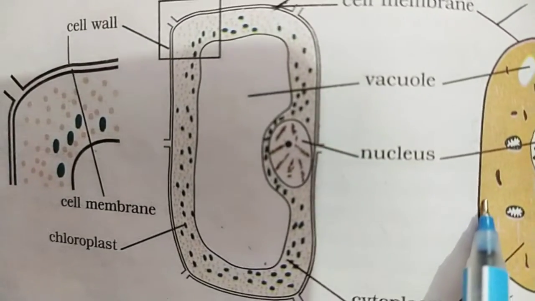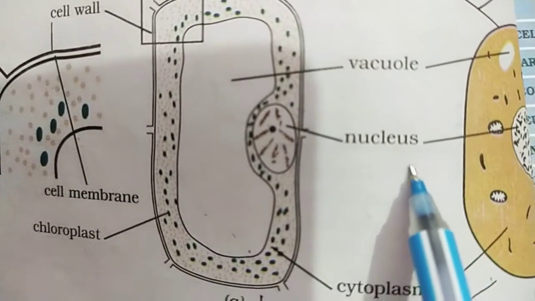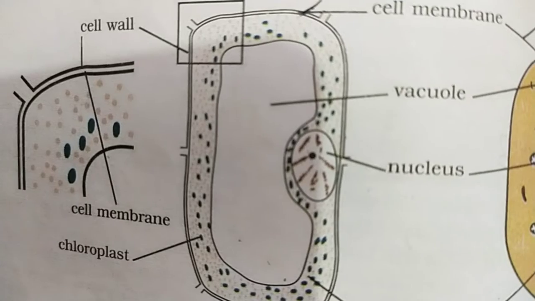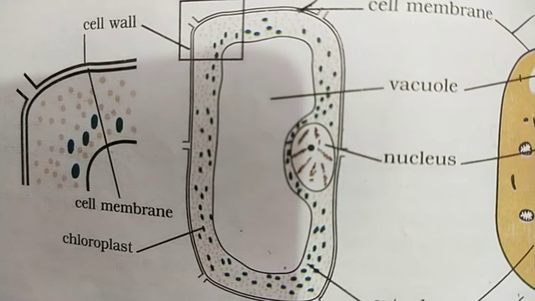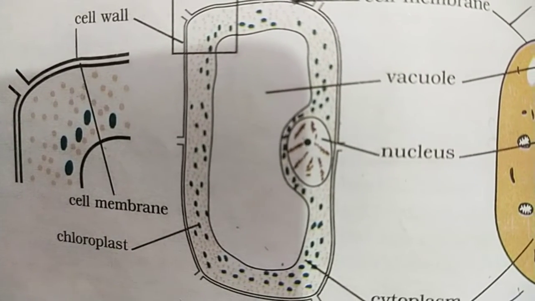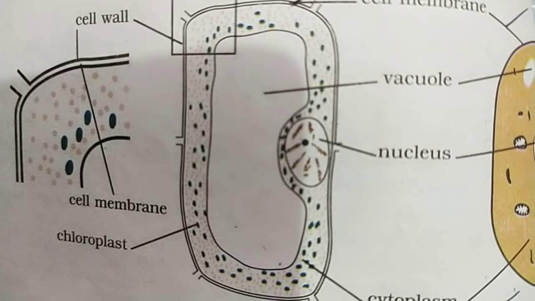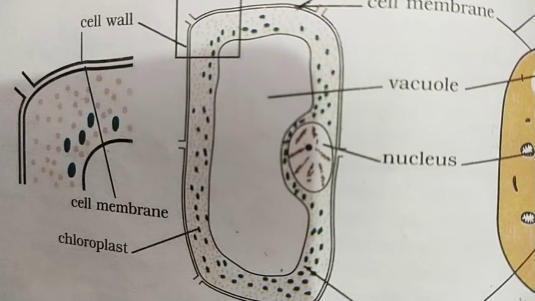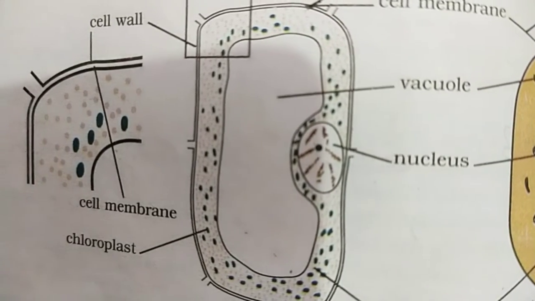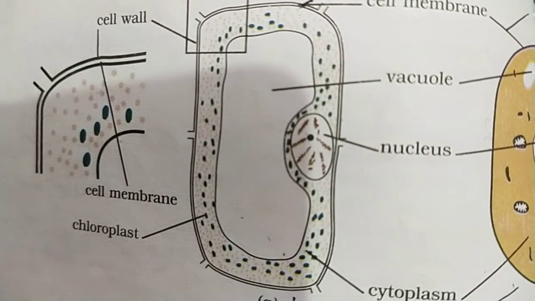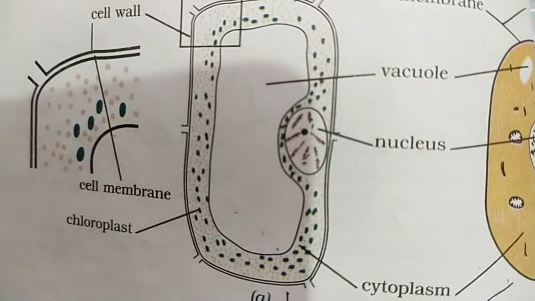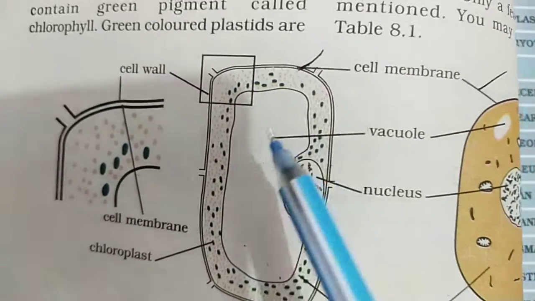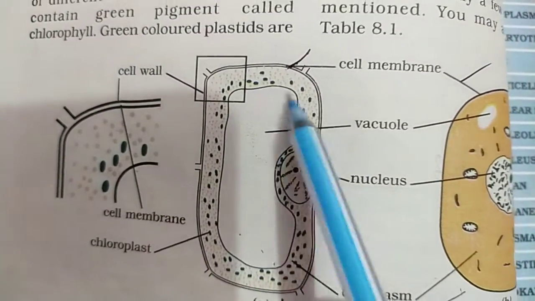You can see the outermost layer is a single layer, whereas in the plant there are two layers. First is the cell membrane or plasma membrane, and the other is the cell wall, that is the protective additional covering.